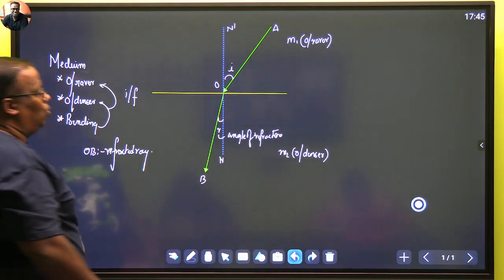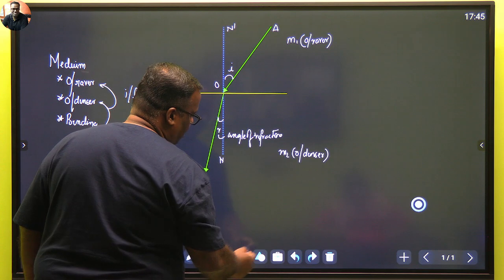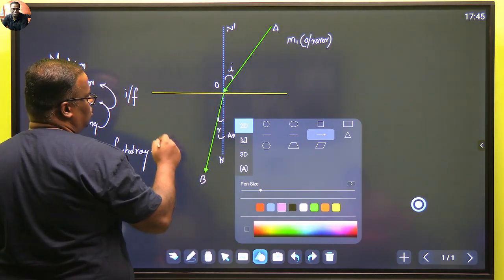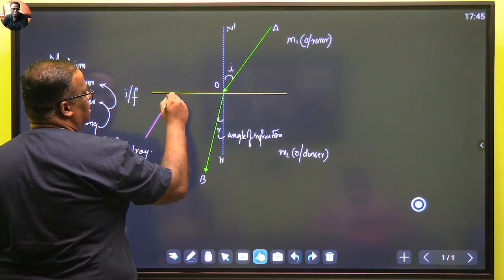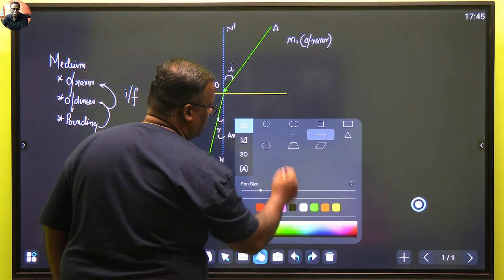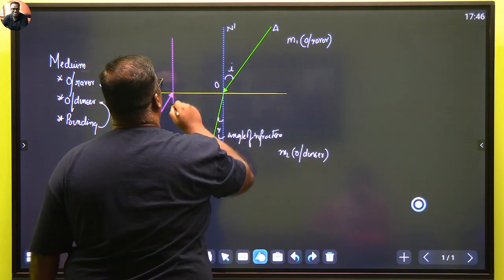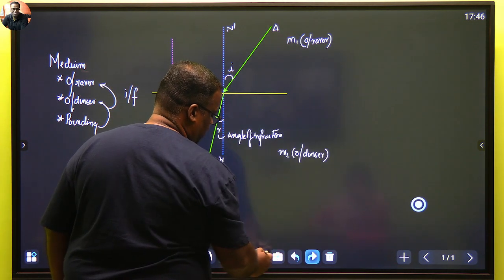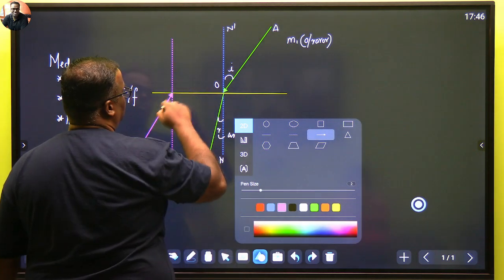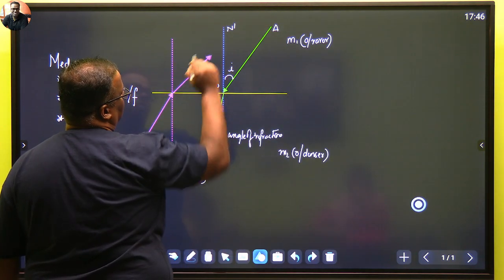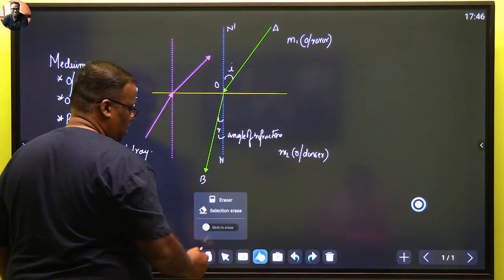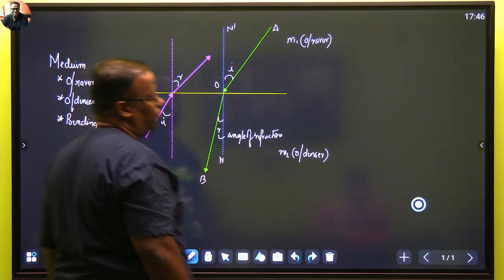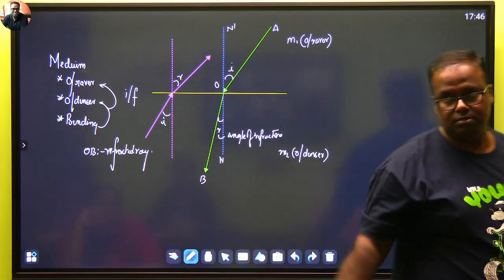राइट? और उल्टा साइड से बनाए तो कैसे बनाएंगे? Let's say if our incident ray is going from the denser medium. So this is my denser medium, this is my incident ray, and now I will make one normal out here. So this is my normal. And the refracted ray will be looking, because it's from denser to rarer, it will bend away from the normal. Same. And you can name them again, that this would be my angle of incidence and this is my angle of refraction. Clear?